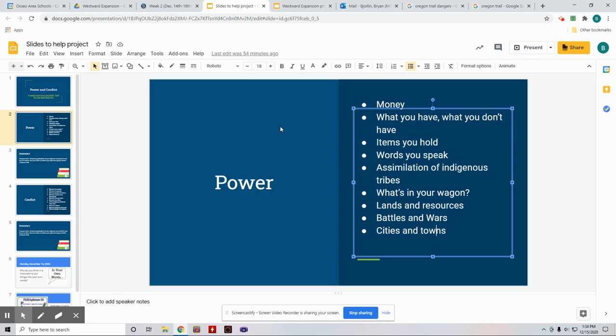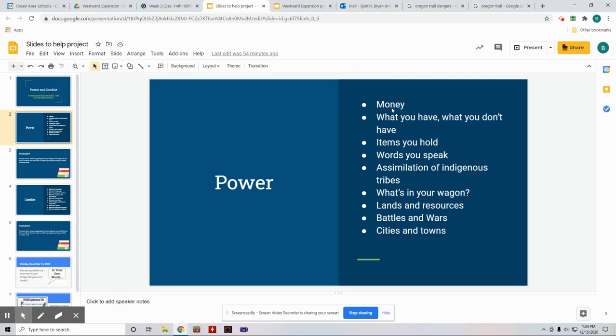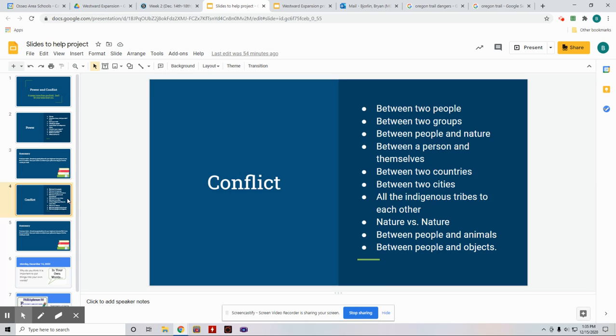I guarantee that from your website that you do research on, some of the sentences in your articles will relate to power in these terms. Same with conflict. You will be able to find information about conflict in your article if you look at conflict from this point of view.